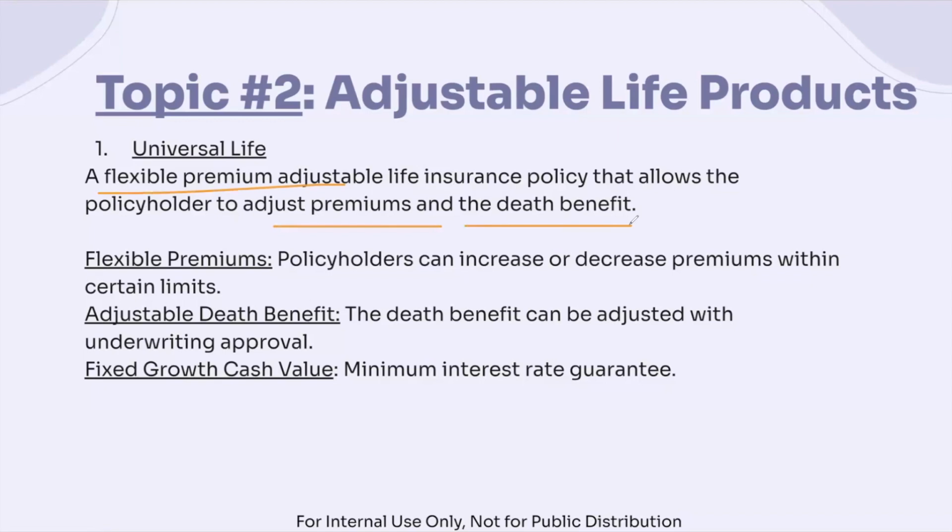Contrary to traditional whole life, with universal life, policyholders can increase or decrease premiums within certain limits. Depending on that, the death benefit can be adjusted. If you pay more premiums, then your death benefit might be higher; if you pay less, it might be lower. But there's always a fixed growth cash value. With regular universal life, the cash value still has a minimum interest rate guarantee, usually around 2 to 3%.